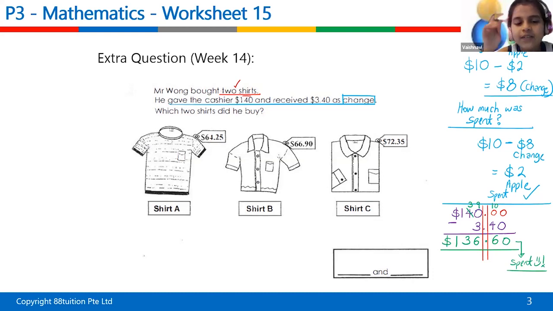$136 and 60 cents, yes? Yeah. What must you do? Because now you have to make a decision, right? Which two? Is it A and B, or is it B and C, or is it A and C? All right, so how do you carry on to the next step now, Vaishnavi?